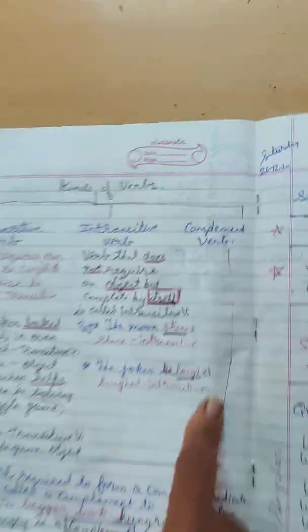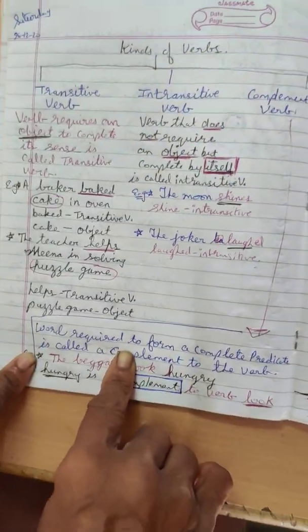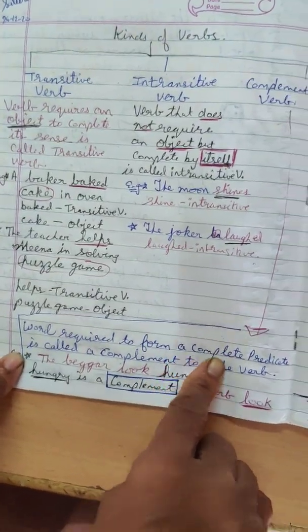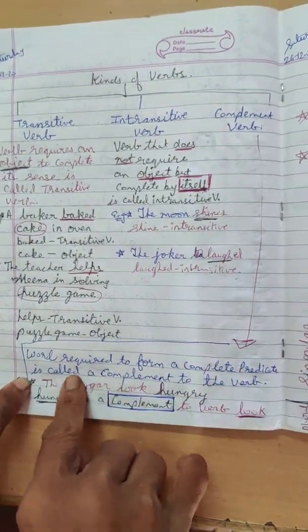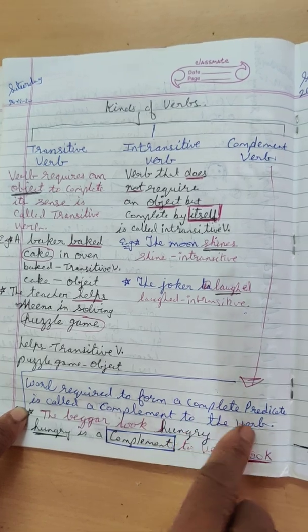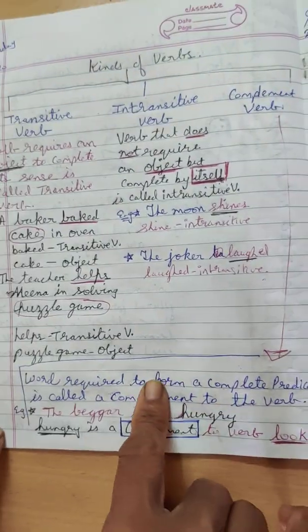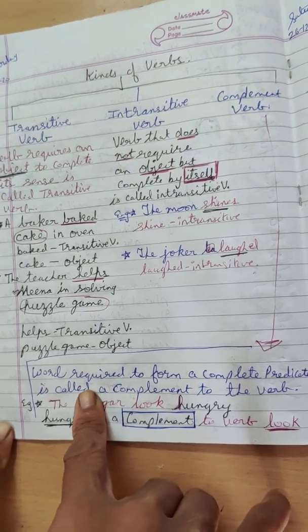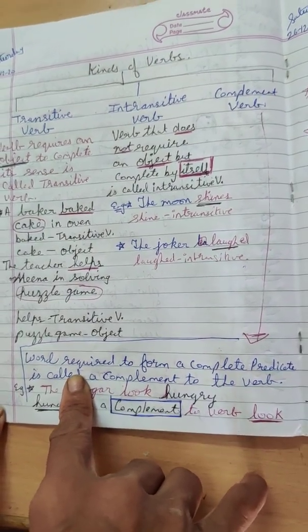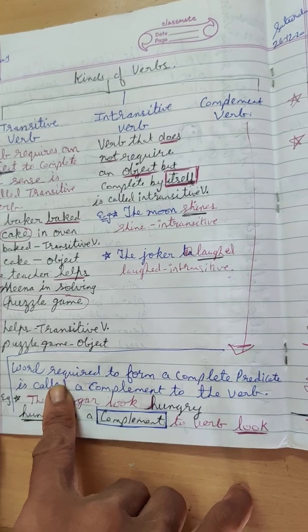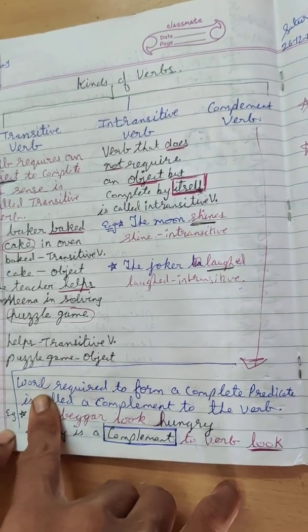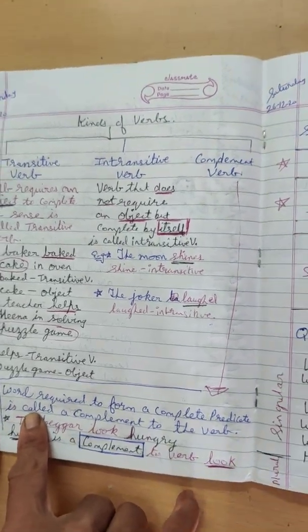Now complement verbs. Words required to form a complete predicate are called a complement to the verb. Now, we have already learned subject and predicate. Subject means a person's, thing's, or place's name, which may be in a noun form or a pronoun form.